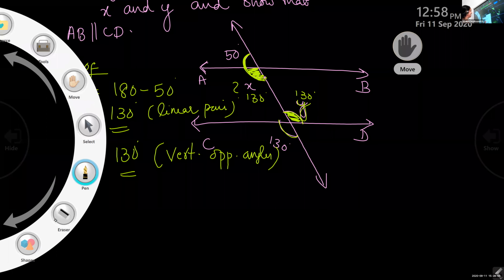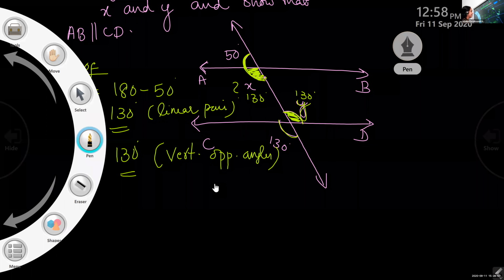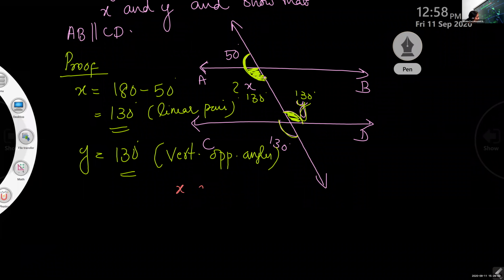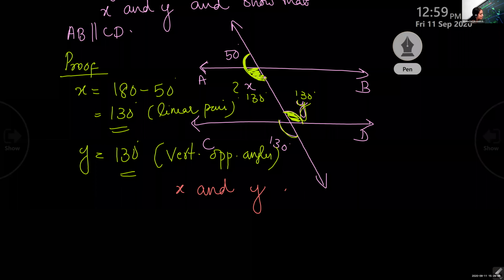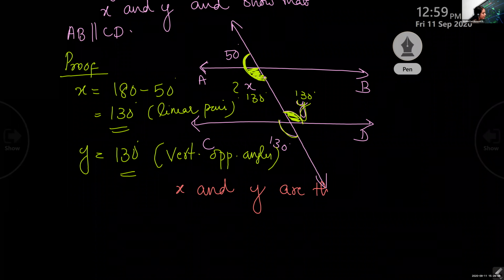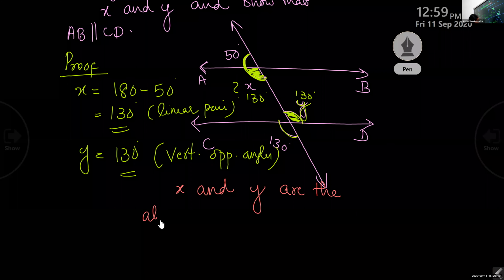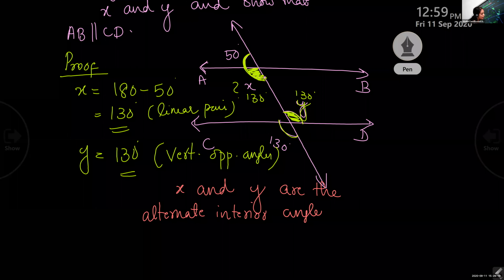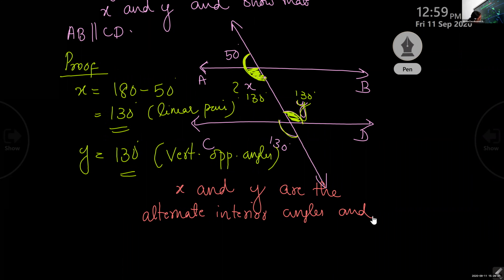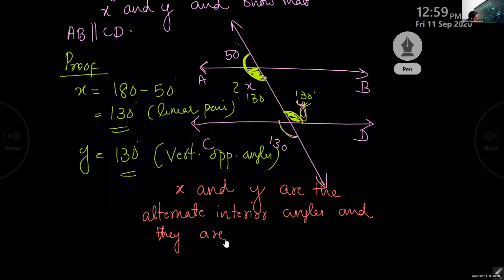Okay, children. So AB parallel to CD, because x and y, you have to write this reason properly. X and y are the alternate interior angles, and they are equal.